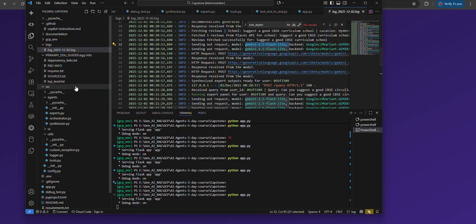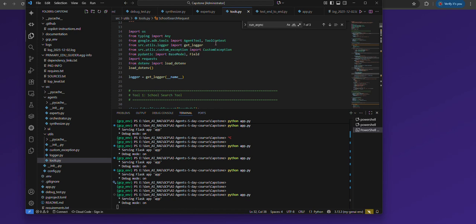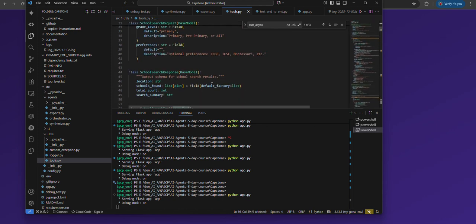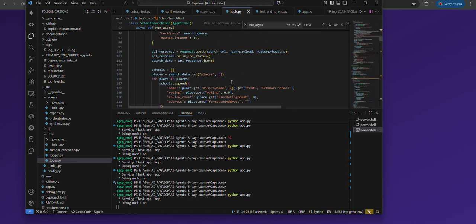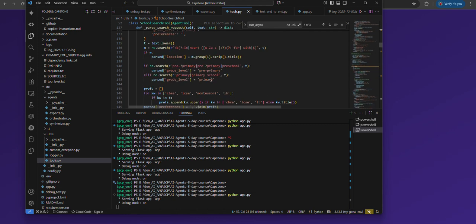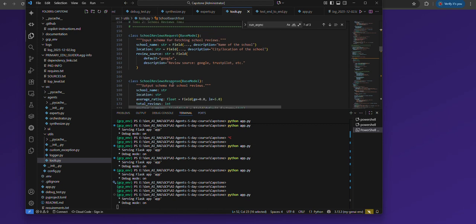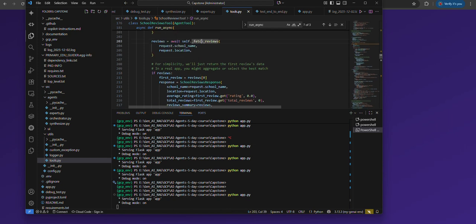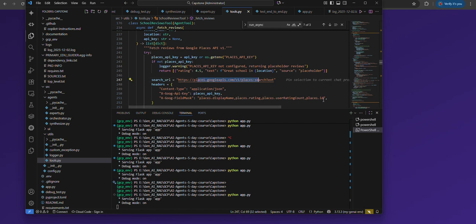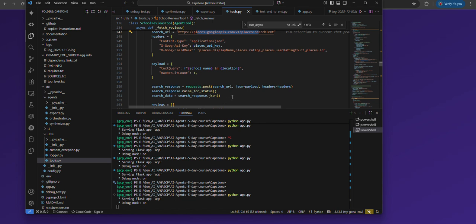At the back, this application is designed with tools, which are completely integrated into the application. We have a search tool. These are the tools used by our expert agents, mainly using the Google Places API. We have the reviews tools, which use the fetch reviews function to query the Google Places API. We need to store the Places API key and Google API key in our environment configuration to get the place recommendations working efficiently.